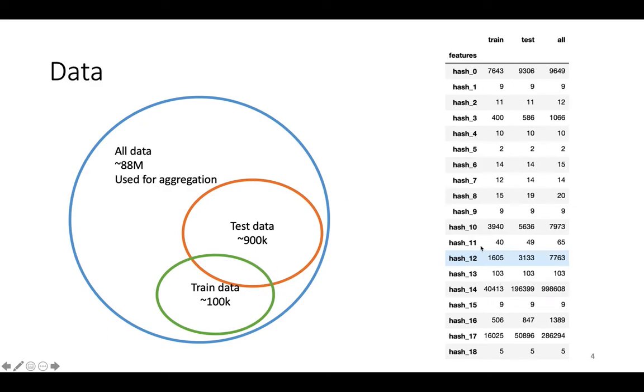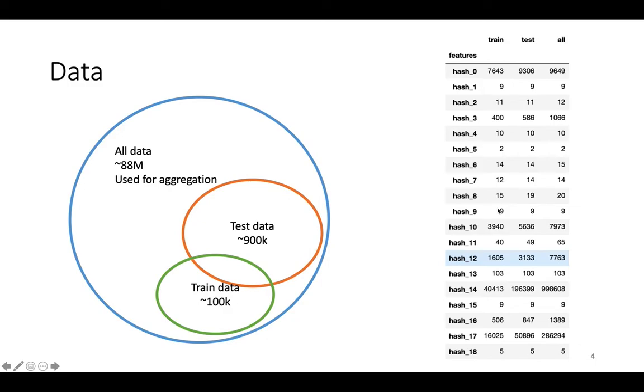The table here shows the number of unique values for each column. As you can see, for the features with low cardinality, the number of unique values for the train, test and aggregation are the same.